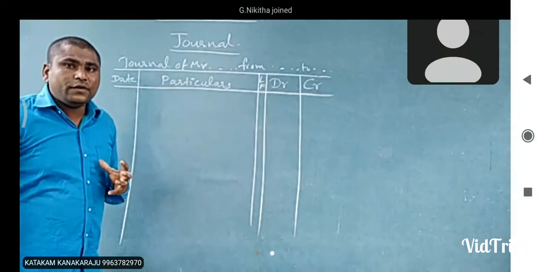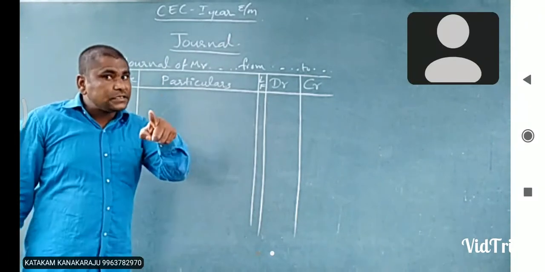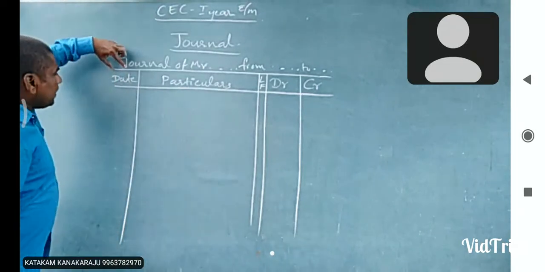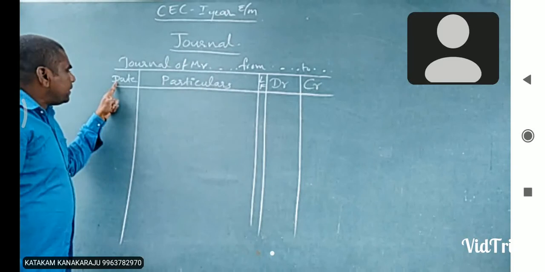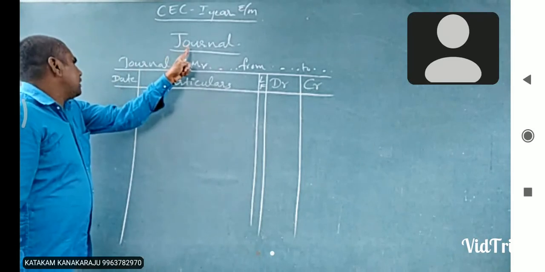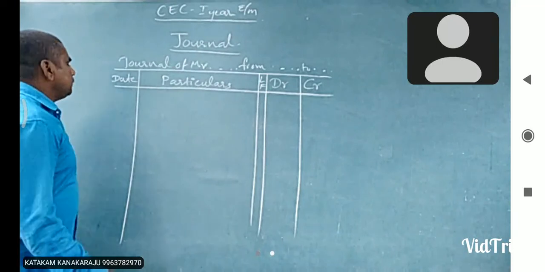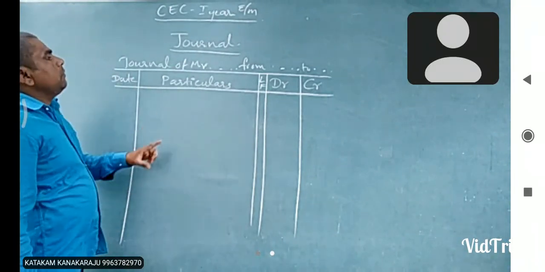So what are we recording into a journal? Business transactions. In which order? Chronological order, which means date wise. That's why the first column in a journal is the date column. First we will record the dates in the date column of the journal.